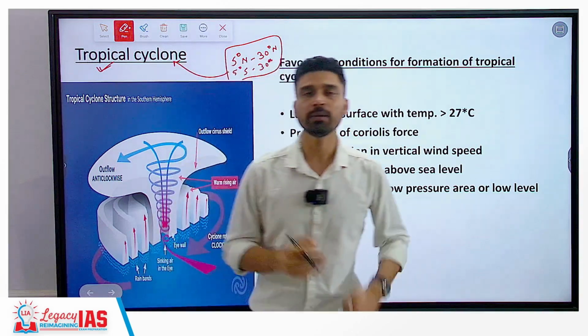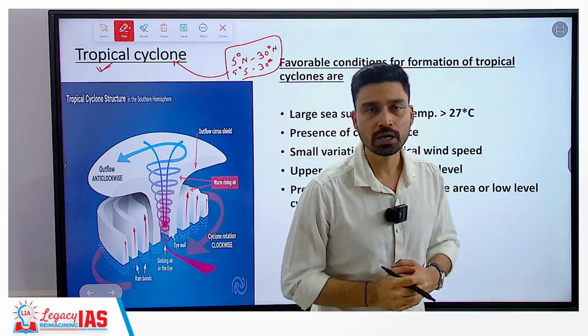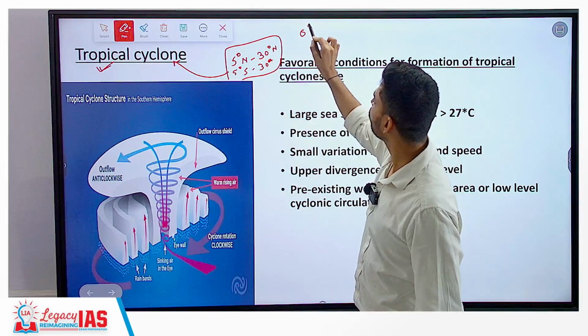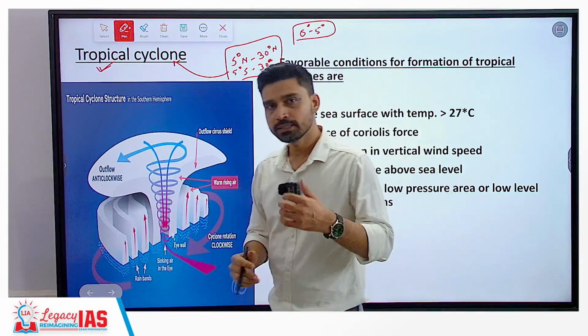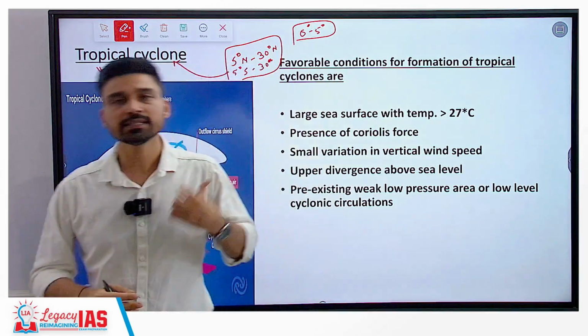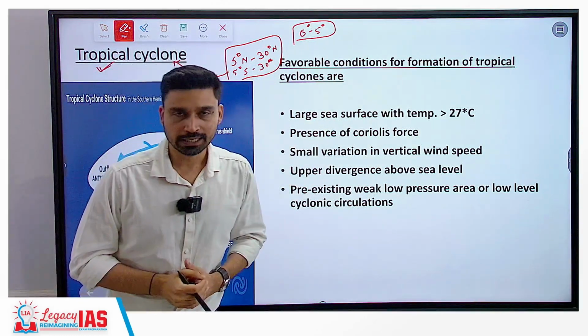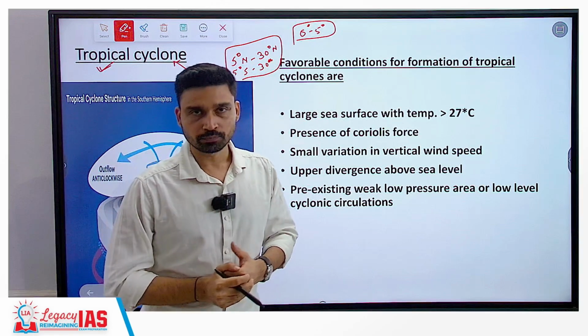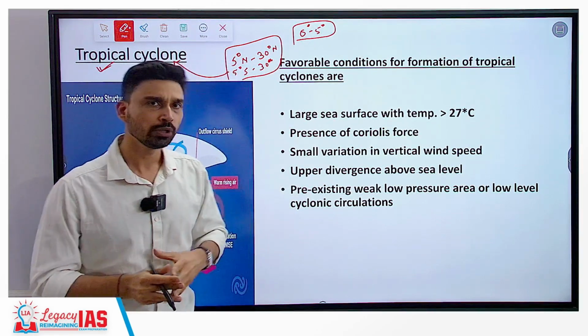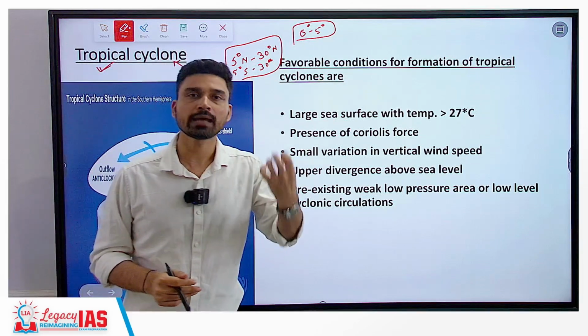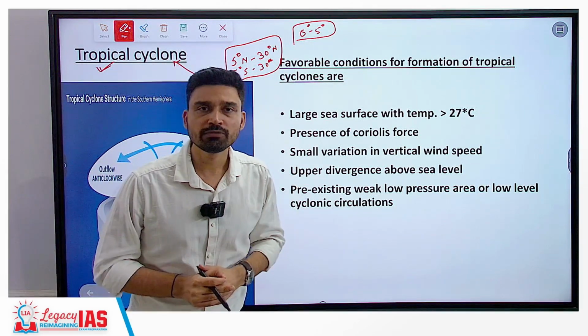The question that might come into your mind is why cyclones do not develop between 0 degrees and 5 degrees. The answer lies in what we have just discussed: the Coriolis force is an essential requirement for the development of a cyclone, and near the equator, that is 0 to 5 degrees of latitude, which we can consider the equatorial zone, the Coriolis force is either absent or present in a very negligible amount.